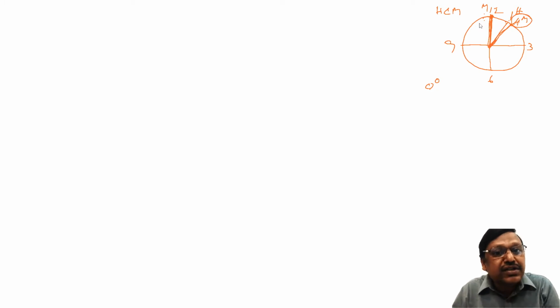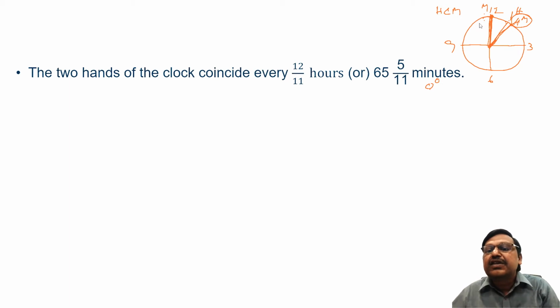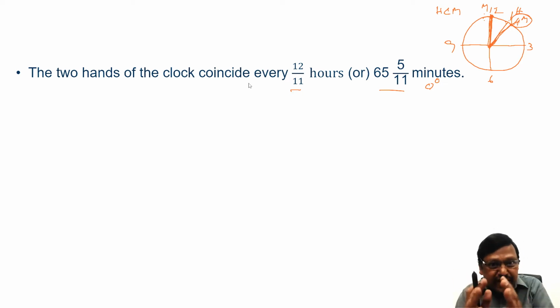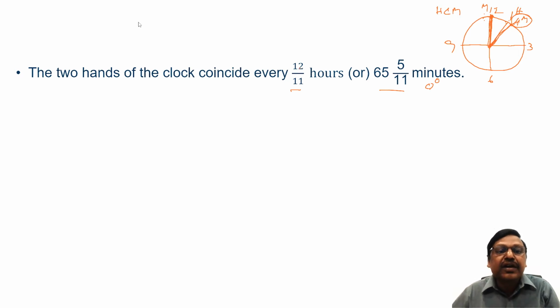So that's why the two hands of the clock meet in fact a few seconds more than 1 hour 5 minutes, or 1 hour means 60 minutes. So 1 hour 5 minutes means 65 minutes, not exactly 65 minutes. 65 minutes and a few seconds, we can say 65 5/11 minutes, or if I convert into hours, 12/11 hours. The two hands of the clock coincide, they meet every 65 5/11 minutes, right? So they're not meeting every 1 hour there, right? Because to meet one time they are taking 12/11 hours or 65 5/11 minutes.